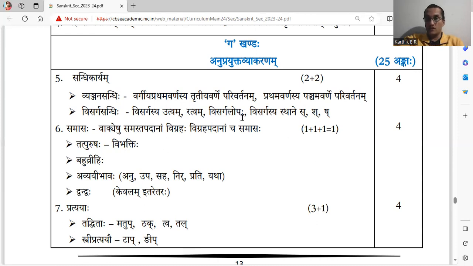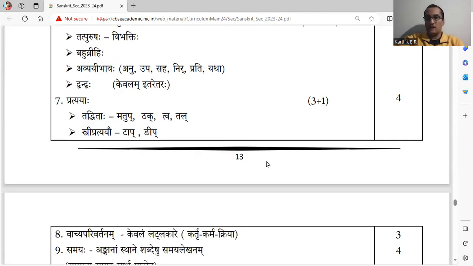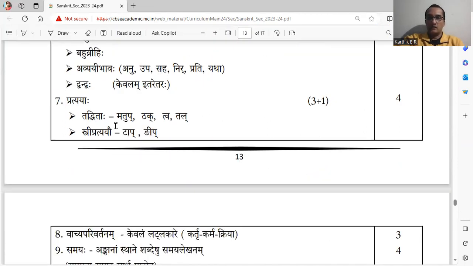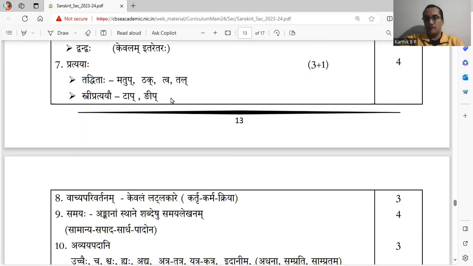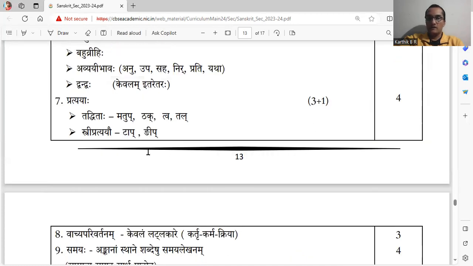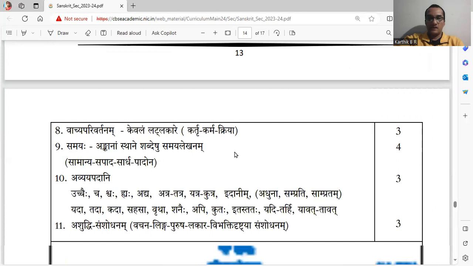Questions are taken mostly from the chapters examples, remember. Samasa, each samasa, one question. That way the marks are distributed. Pratyayaha, matu thak tva tal, tadhita pratyaya, stri pratyaya, top and knee. From tadhita pratyaya, matu thak tva tal, 3 questions are asked. From top and knee section, that is 3 pratyaya, 1 question is asked. 4 marks totally. And again, the examples mostly are taken from your chapters. So it is very important to read the chapters.